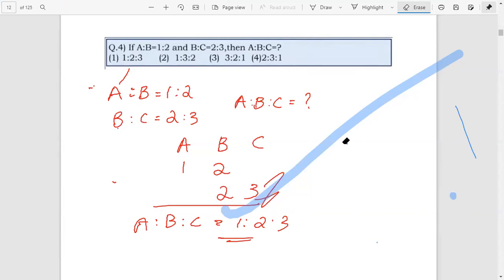Let it be, no worries. You can explain, no worries about the line. Okay, wait a minute.